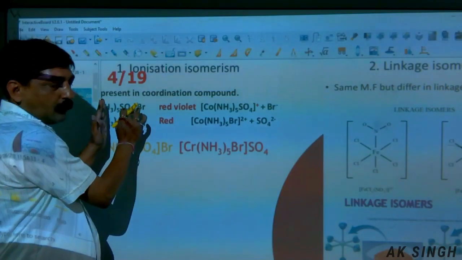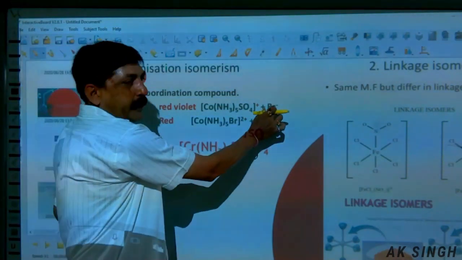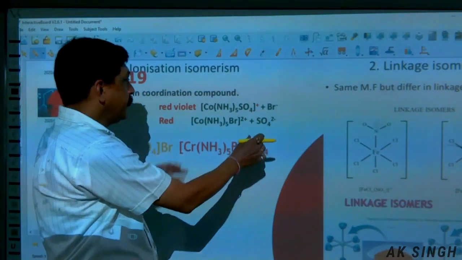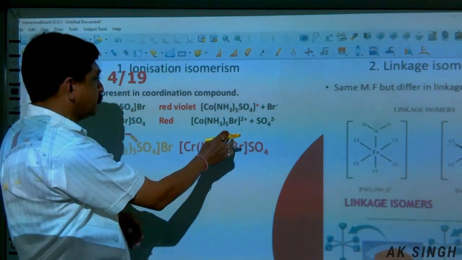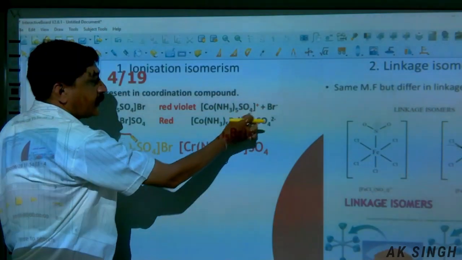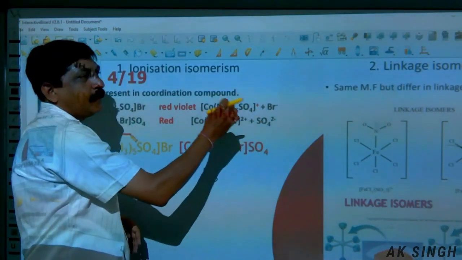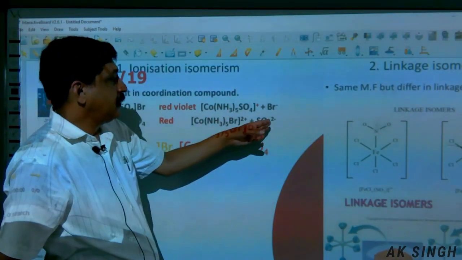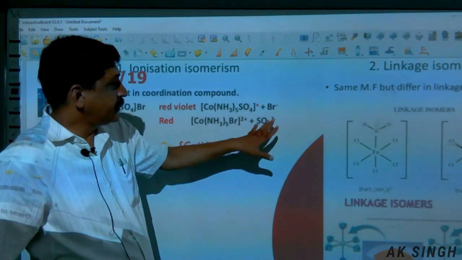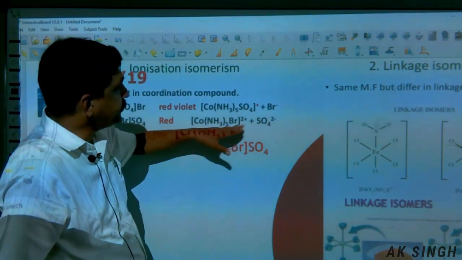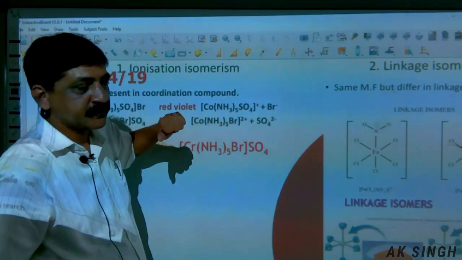This compound, when it ionizes, gives bromide ion in the ionization sphere. But in its ionization isomer, Br comes inside and sulfate goes outside, so the ion present will be sulfate. So this is the ionization isomer of this compound.